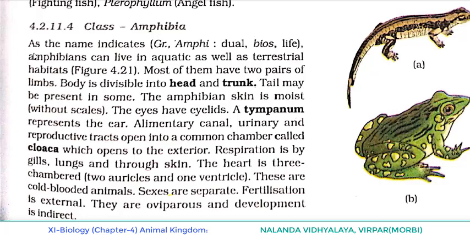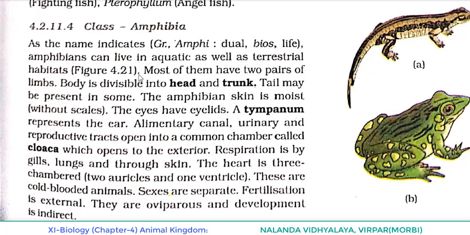As the name indicates, the Greek word amphi means dual, bios means life. That means they exhibit dual life. Amphibians can live in aquatic as well as terrestrial habitats, that means in water as well as on land. Let's see the point once again.